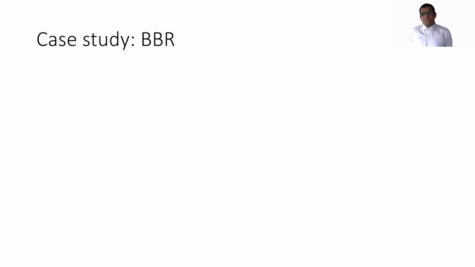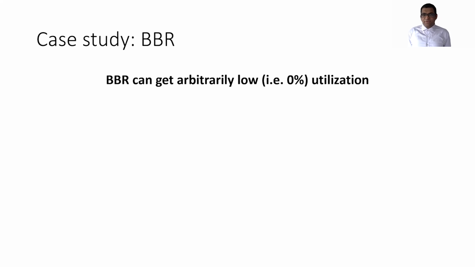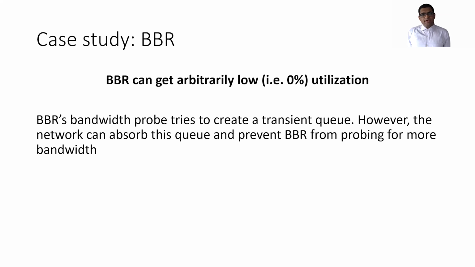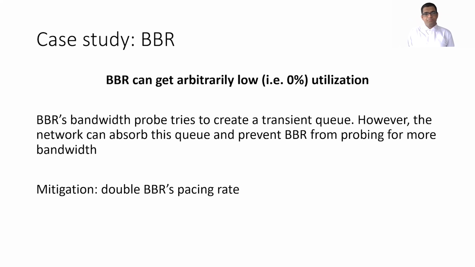We asked the same question for BBR, and CCAC again found that BBR can get arbitrarily low utilization. What CCAC found is that BBR periodically tries to probe for bandwidth by creating a transient queue. But the network can absorb this transient queue and prevent BBR from ever realizing that more bandwidth is available. And when we sat down and thought about the CCAC model, we found that there is a mitigation for this, which is to simply double BBR's pacing rate.